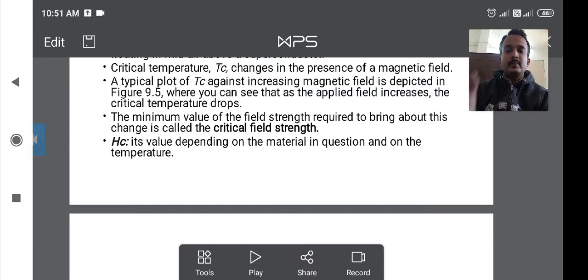Look at the diagram of 9.4. It shows the variation of critical field strength for lead, and note that the critical field Bc is 0 when the temperature is equal to the critical temperature. Therefore, this is figure 9.5.